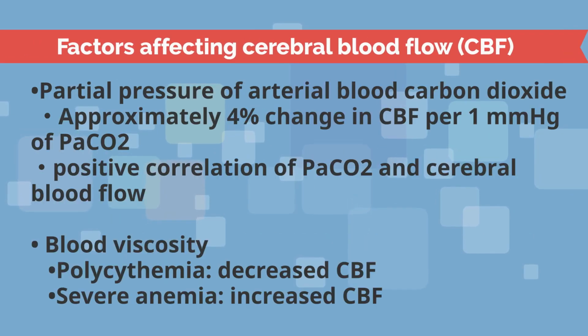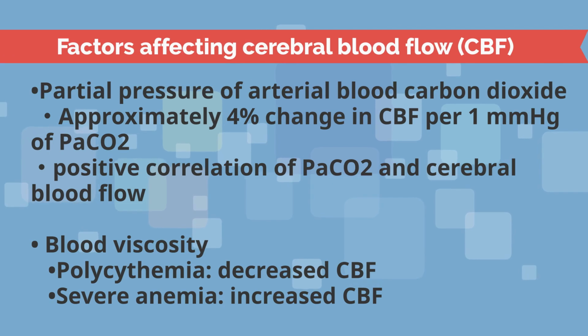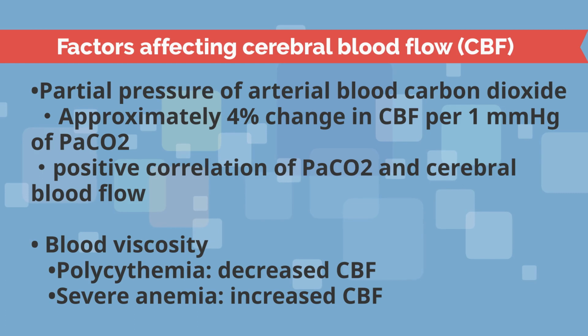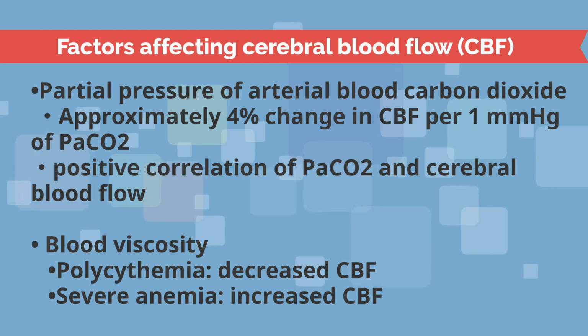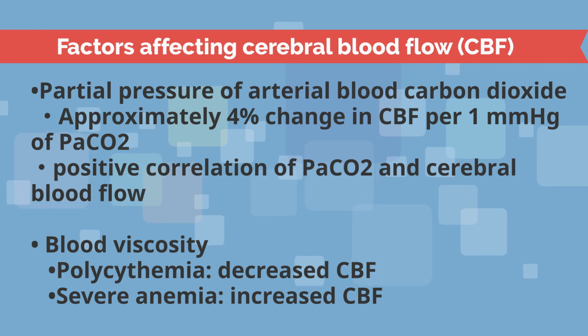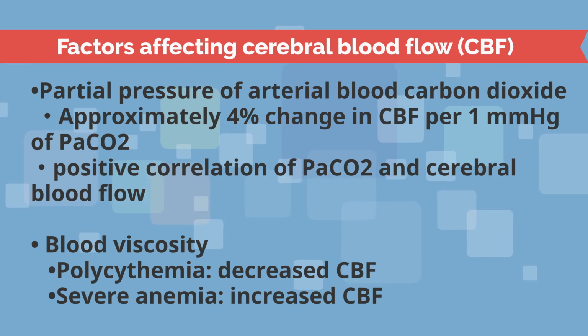The partial pressure of carbon dioxide in arterial blood has a significant effect on cerebral blood flow. A change in carbon dioxide partial pressure of 1 mm of mercury column will change cerebral blood flow by approximately 4%. Carbon dioxide partial pressure and cerebral blood flow are positively correlated. Blood viscosity also affects cerebral blood flow. In true polycythemia vera, viscosity increases and cerebral blood flow decreases. Conversely, cerebral blood flow increases in severe anemia.